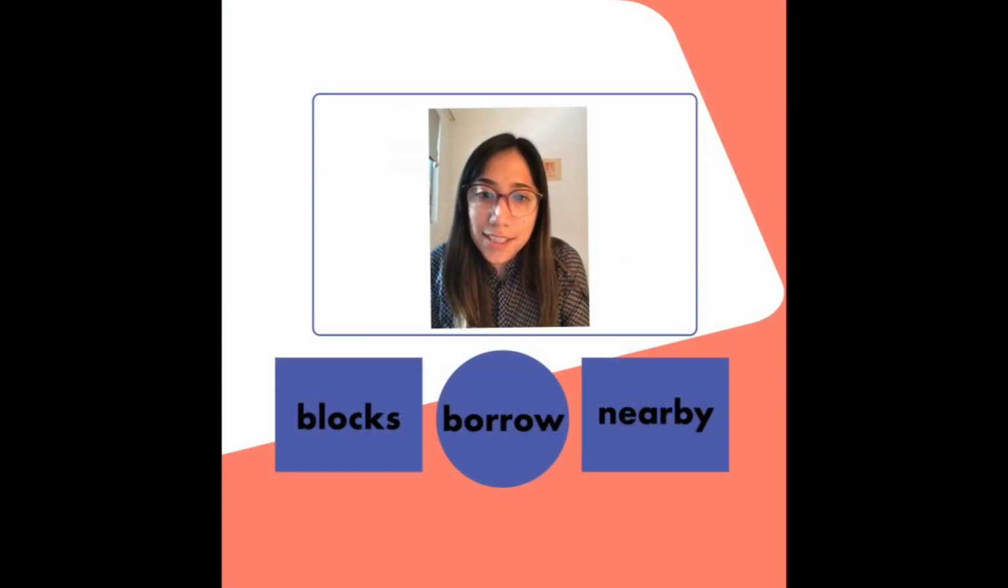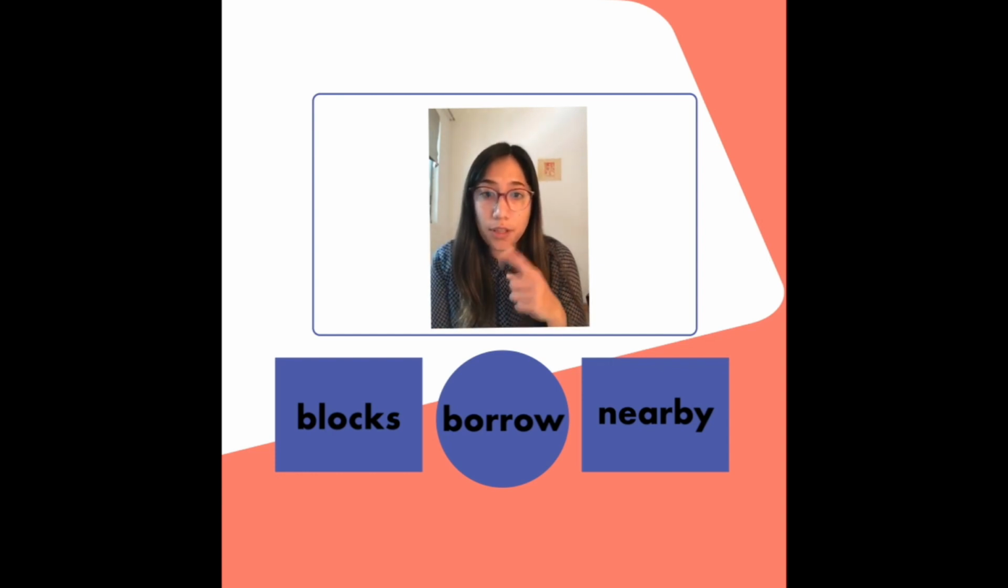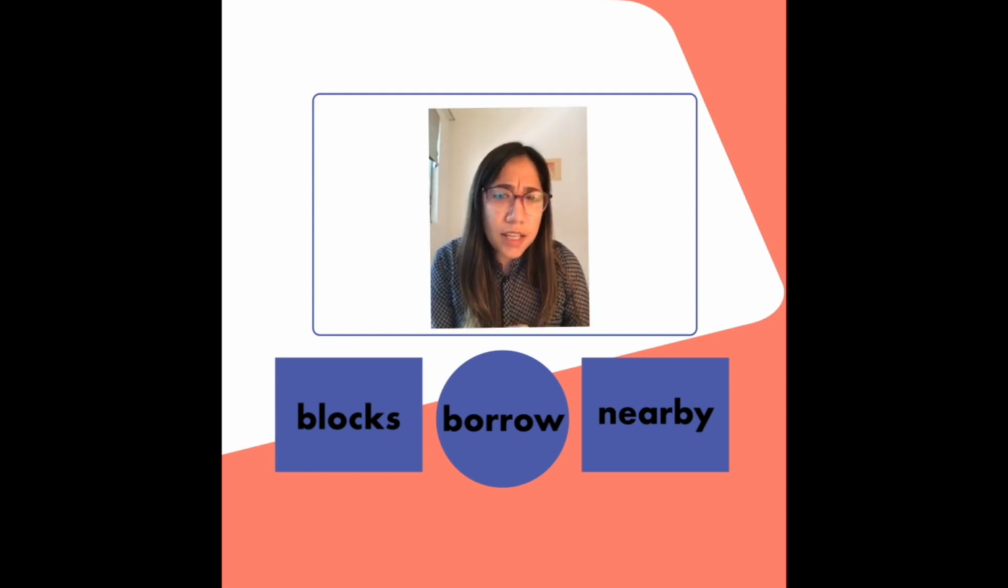Let's start practicing the 3 keywords. Repeat after me. Blocks, borrow, nearby. One more time. Blocks, borrow, nearby. Again, it's your turn. I point and you say it. Blocks, borrow, nearby. Excellent.